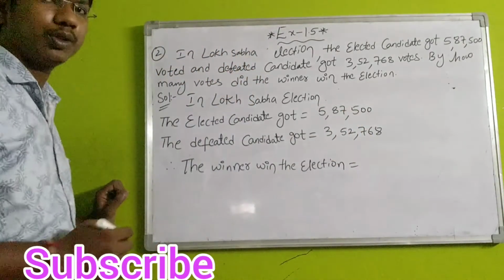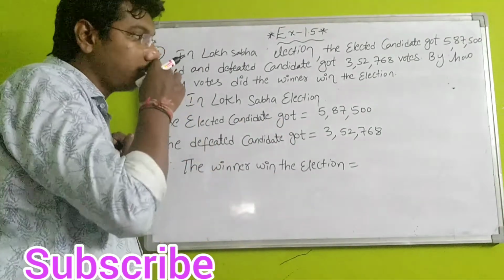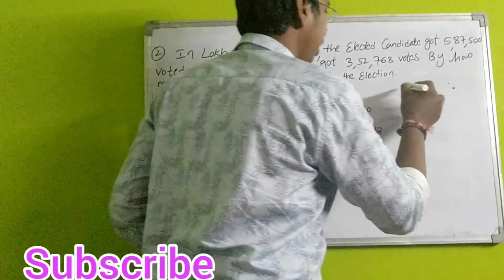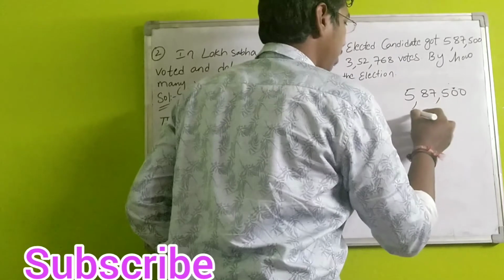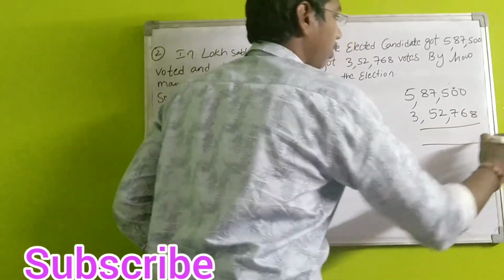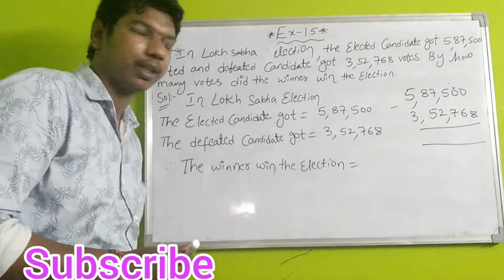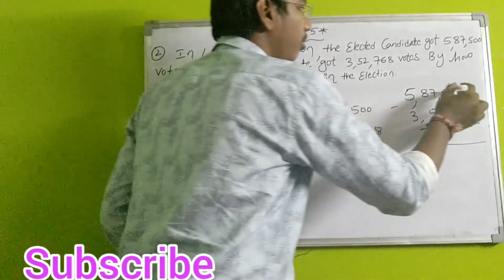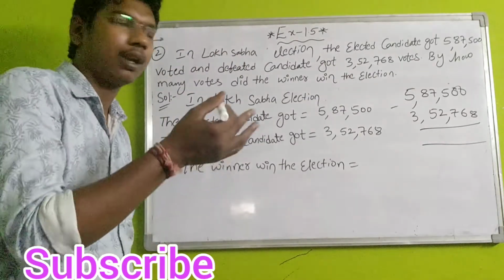Now just simple, students. Here subtract 5,87,500 minus 3,52,768 and you will get the winning votes of the winner candidate. Again I am doing subtraction, students. 5,87,500, next 3,52,768. Here is the subtraction symbol, and you know very well how to subtract. 0 minus 8, we can't subtract. Take a borrow from the next number. Second digit also 0, we cannot subtract.